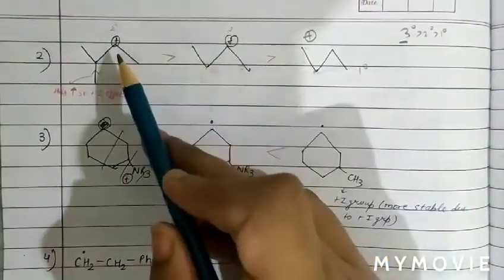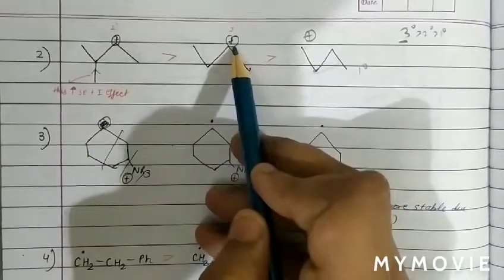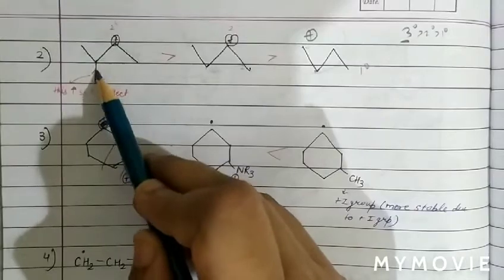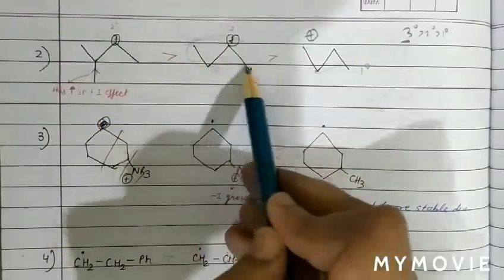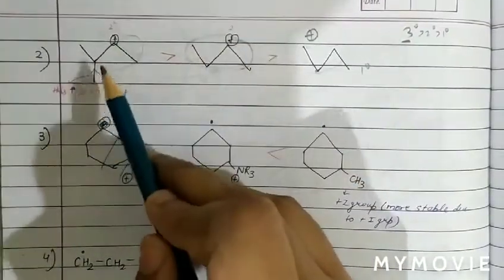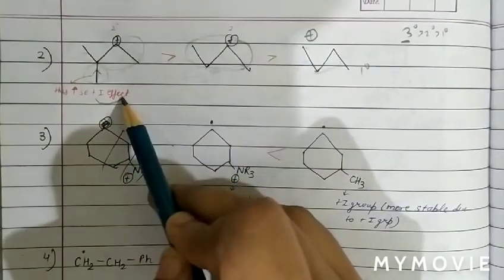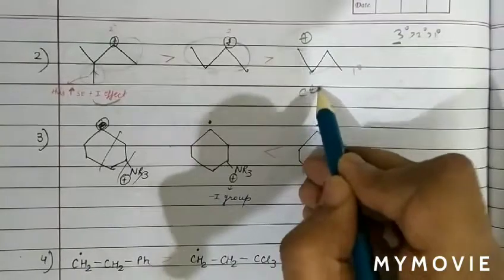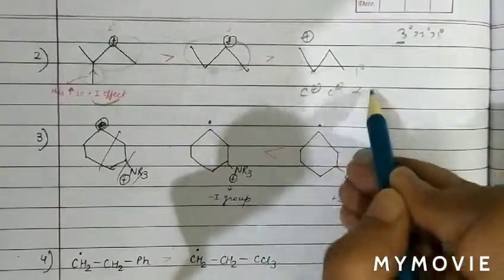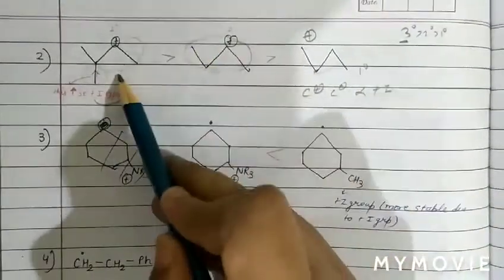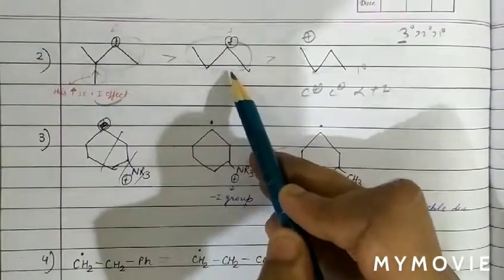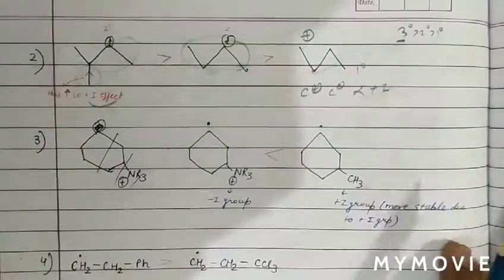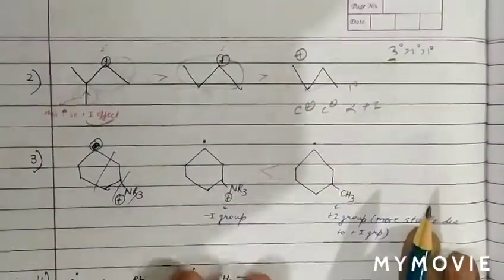Now we will compare the stability of the 2 degree ones. As we can see here, both are 2 degree, but here there is 1 extra methyl group, an alkyl group attached to the main carbon chain, which means plus I will be more. So more plus I means more stability, since the stability of carbocation and free radical is proportional to plus I. Therefore the first one is more stable than the second, and the second is more stable than the third, which is 1 degree.